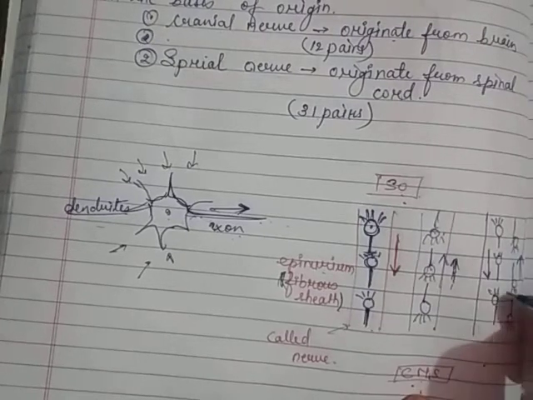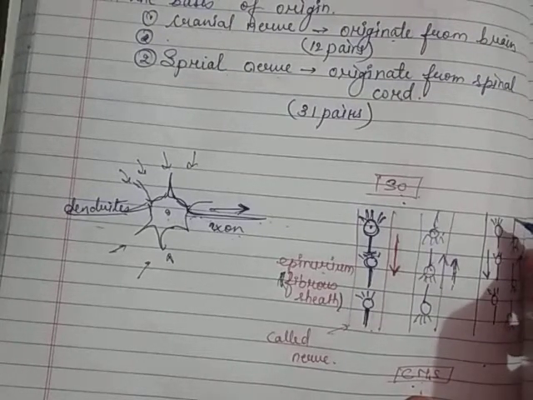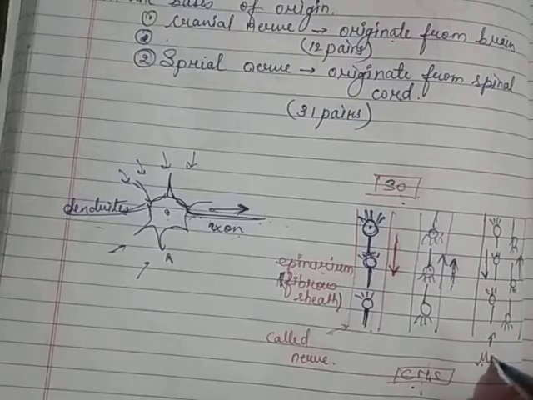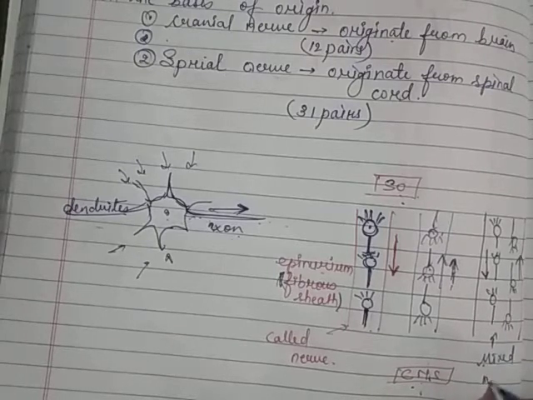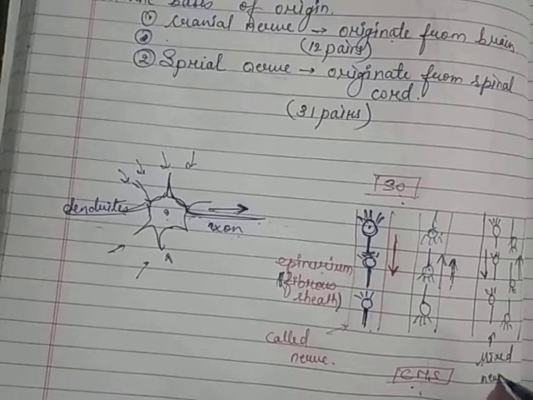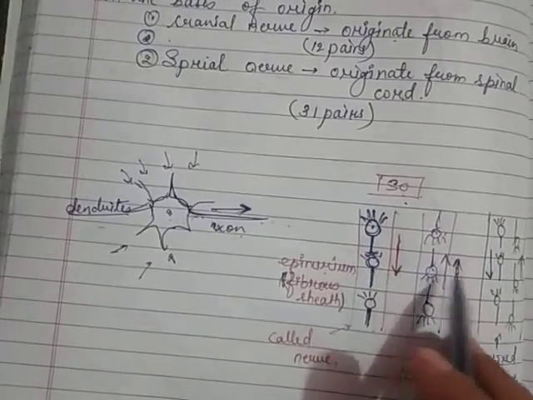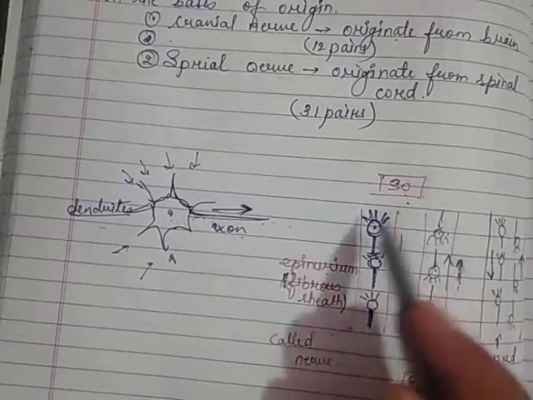So here there is a transferring of message in the same nerve, so here you call it a mixed nerve. Yes, so these are the different types of nerves on the basis of their function.